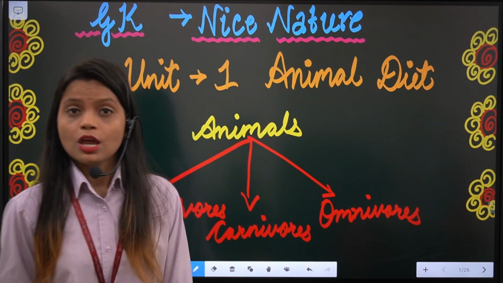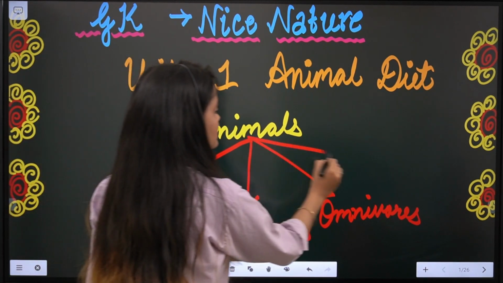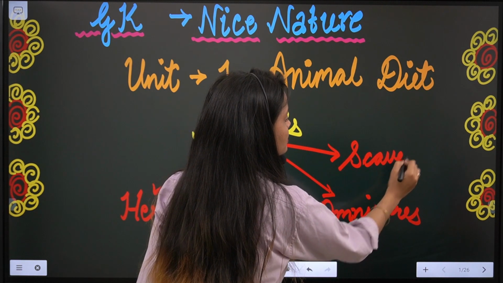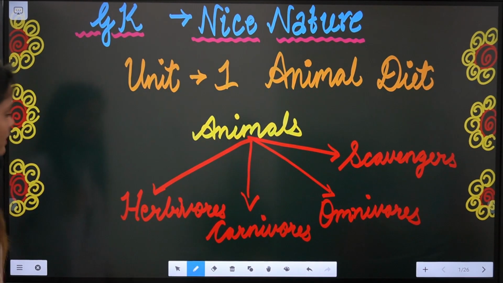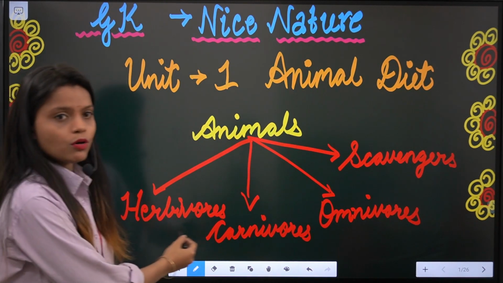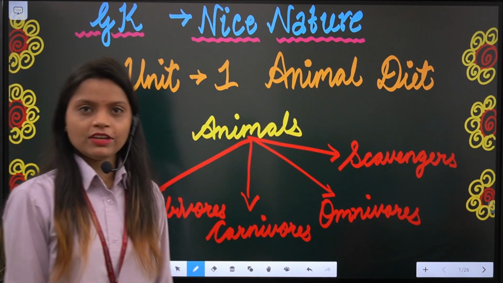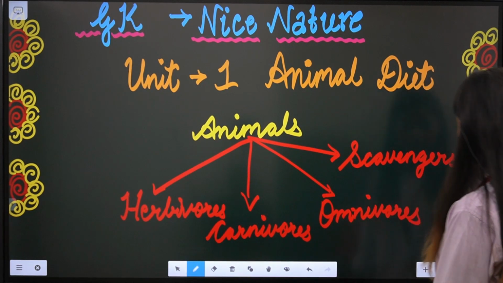And students, you know there is one more type, that is scavengers. So let me write here, scavengers. So as you can see students, herbivores, carnivores, omnivores and scavengers. So now let's come to the herbivores.